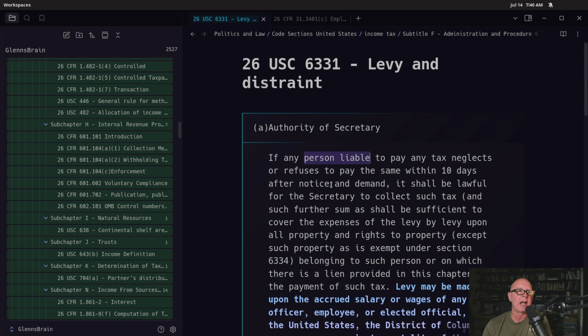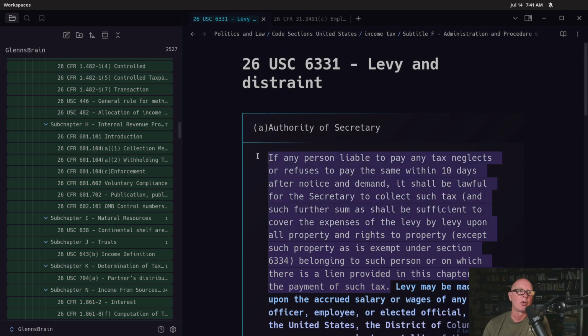To pay any tax, neglects or refuses to pay the same within 10 days, it shall be lawful for the secretary to collect such tax and such further sum as shall be sufficient to cover the expenses of the levy by levy upon all property and rights to property, except such property as is exempt under section 6334 belonging to such person or on which there is a lien provided in this chapter for the payment of such tax. So this is what they give the bank or your employer.